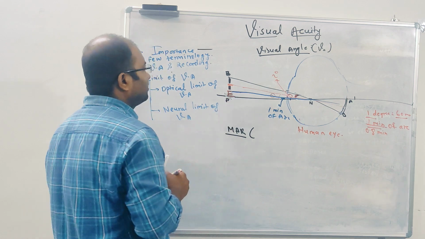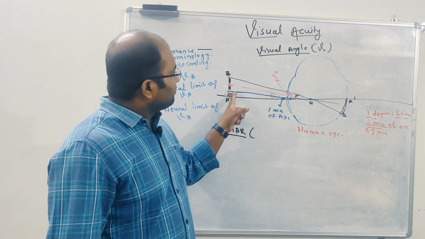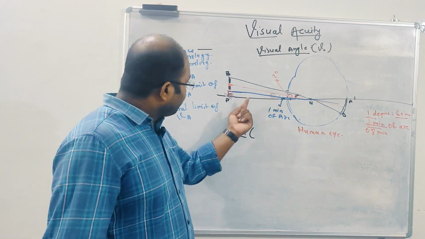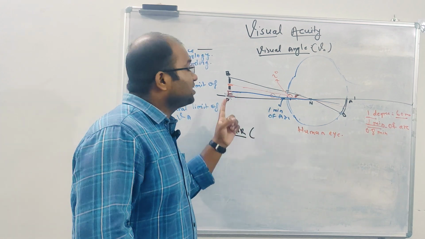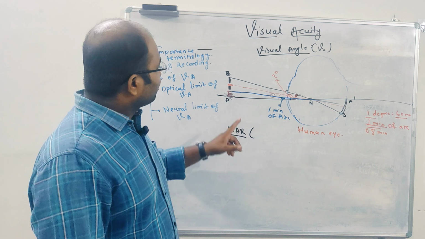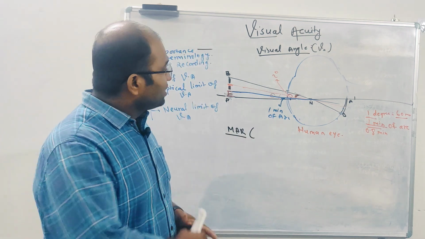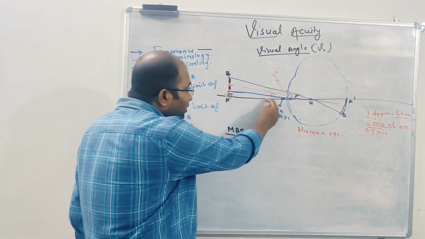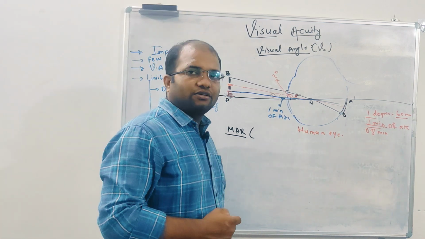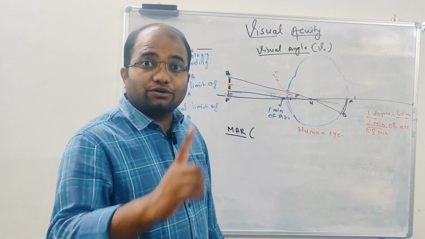Letter E. So with this letter E, the upper limb and the lower limb are making 1 minute of arc, but still you can resolve it, because that is the threshold below which you cannot resolve it. You cannot see E as E. Maybe you see E as C or as something else. But if this letter E subtends 1 minute of arc at the nodal point, you can still perceive it as E. Below that, if it comes to 0.5 minute, 0.4 minute, 0.2 minute of arc, you cannot resolve it, and you cannot see that letter.